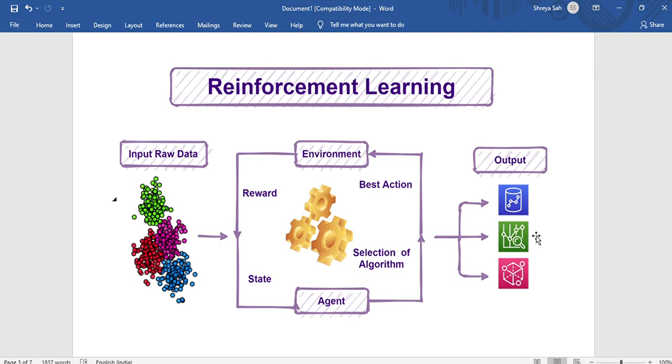So that was it about the machine learning algorithms. In this video we basically discussed what is supervised, what is unsupervised, what is reinforcement, how machine learning is related to AI, and what is deep learning. As I said, deep learning is a subset of machine learning, and machine learning is a subset of artificial intelligence. We'll meet again in the next video, in which we will get into depth and discuss each kind of learning. There are many kinds of learning algorithms which we can use based on the data which is being provided to us. So in the next video we will discuss different kinds of learning algorithms.